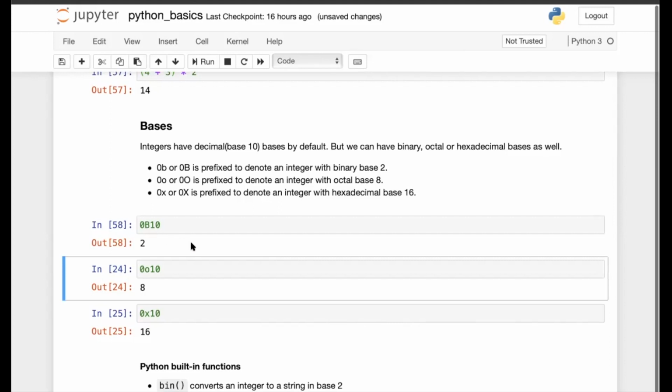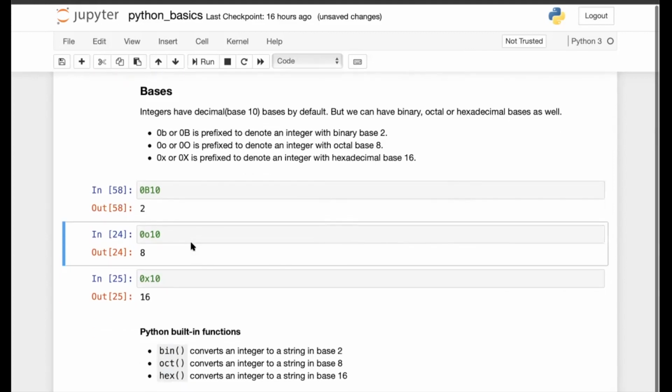When I run this, Python gives me the decimal equivalent, which is 2. Similarly, to represent any octal number, which uses only 8 digits from 0 to 7, it should be prefixed with 0o.